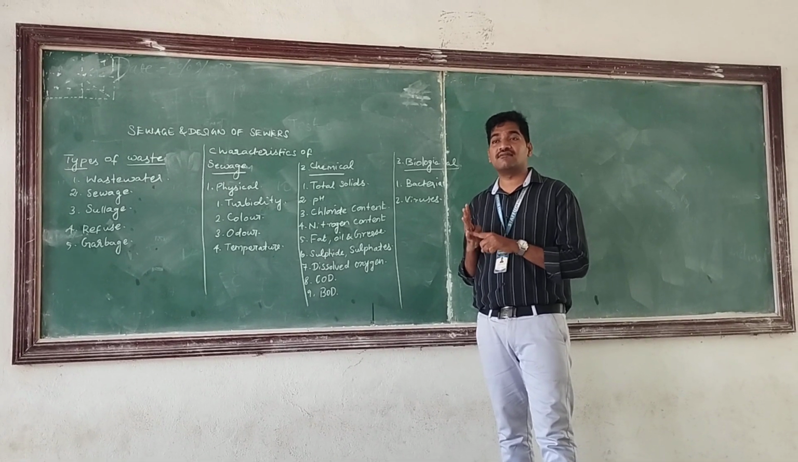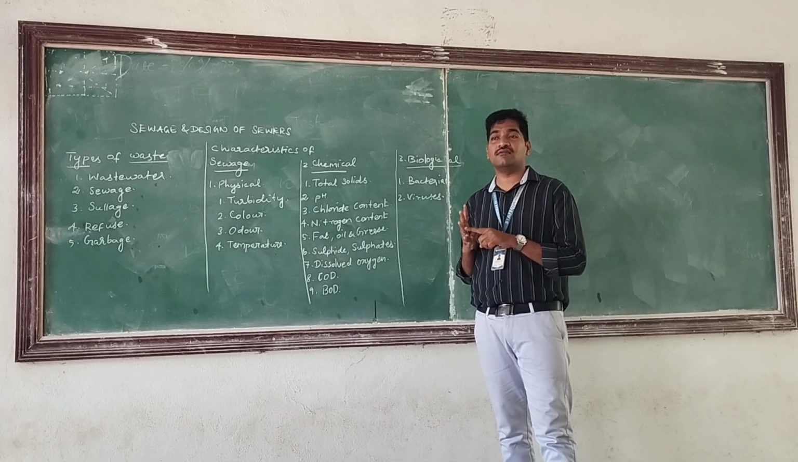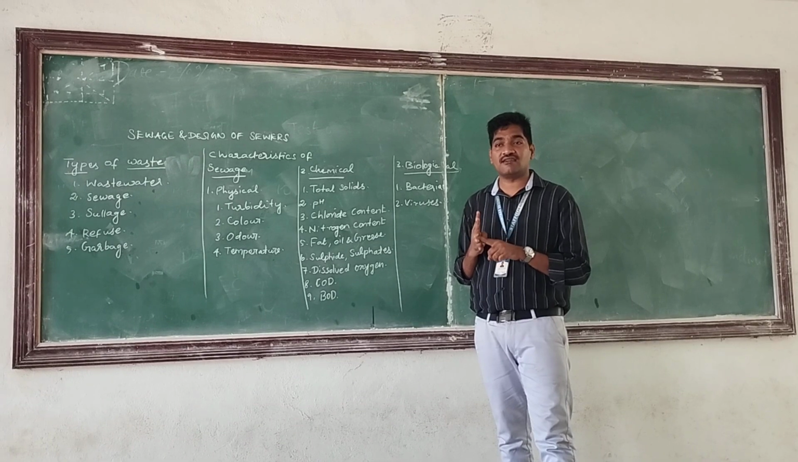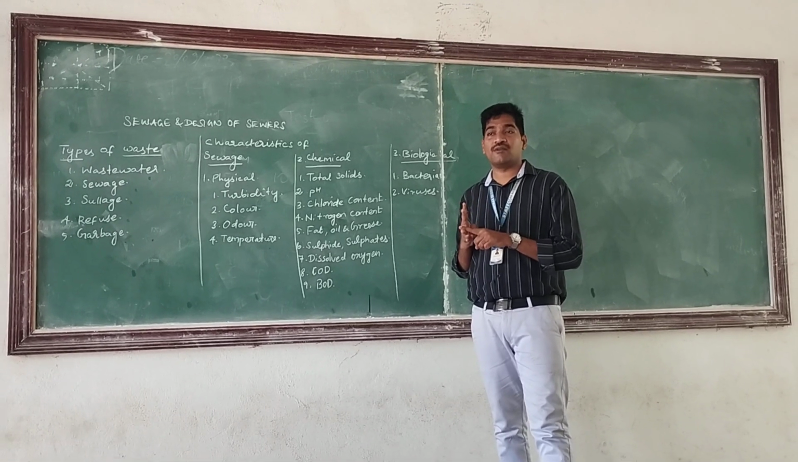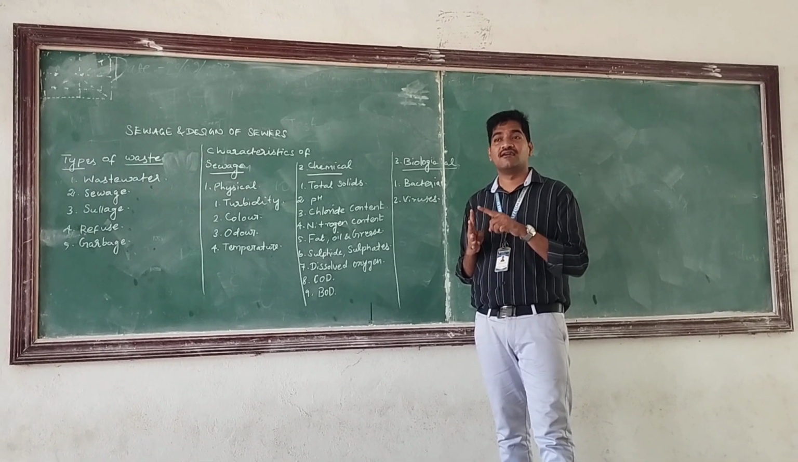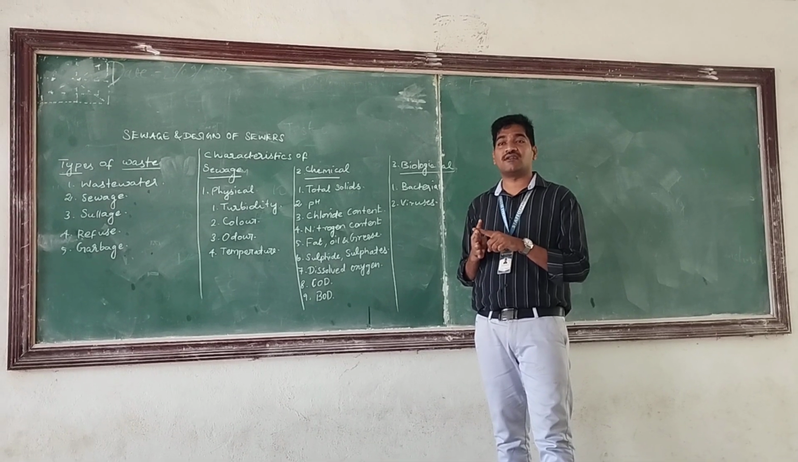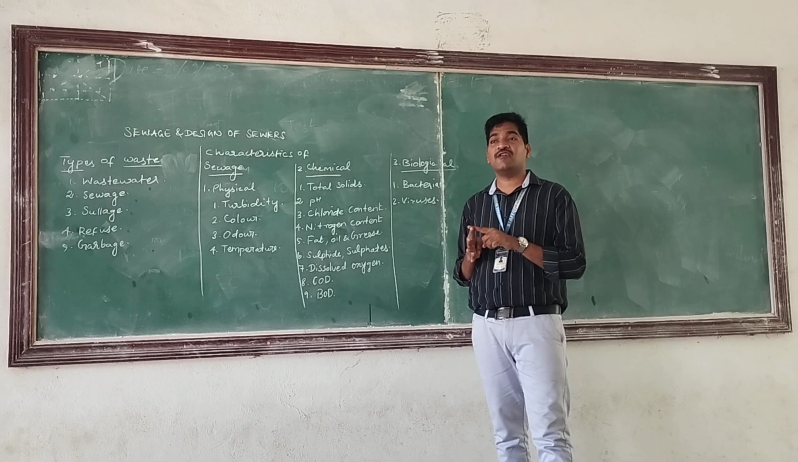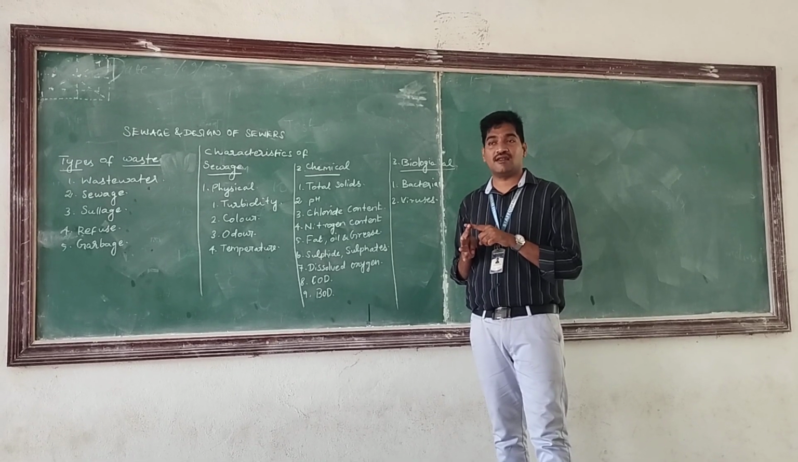The size less than 10 power minus 3 micrometer, that is dissolved solids. The size lies between 10 power minus 3 micrometer to 1 micrometer, that is colloidal solids. The size greater than 1 micrometer, that is suspended solids. The size greater than 10 micrometer means that is settleable solids.